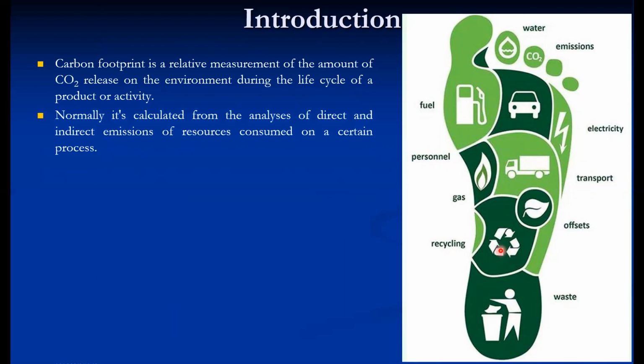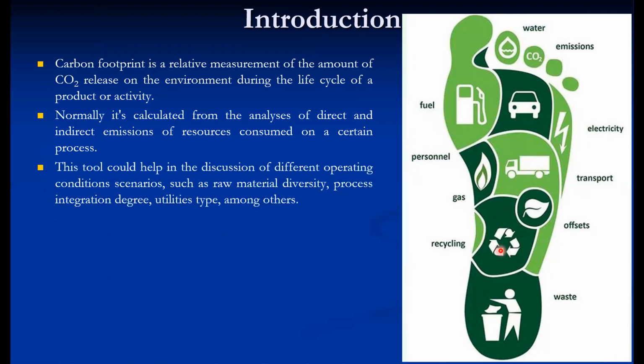Normally it's calculated from the analysis of direct and indirect emissions of resources consumed in certain processes. Sometimes we don't understand how it is linked to the CO2 emission. Then this tool could help in discussion of different operating condition scenarios, such as the raw material diversity, process integration degree, utilities type, amongst the others. Carbon footprints are usually reported in tons of emissions, that is CO2 equivalent per year.